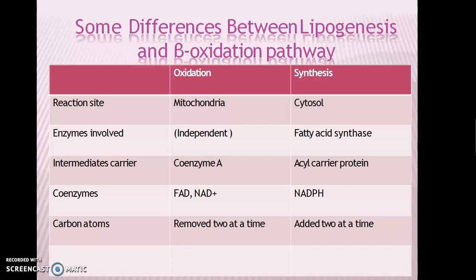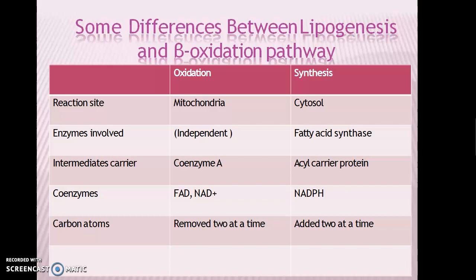The intermediate carrier in the oxidation process is coenzyme A, whereas acyl carrier proteins act as intermediate carriers in the process of lipogenesis. The coenzymes involved in oxidation are FAD and NAD, but NADPH acts as a coenzyme in lipid biosynthesis.